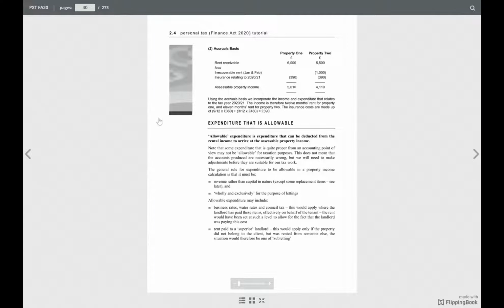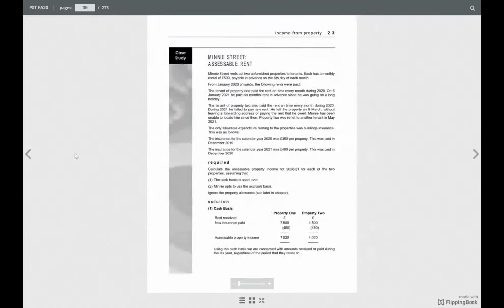So what does it mean? Suppose it is on accrual basis, then your rent for the whole year should be included, right? But suppose a tenant started in June instead of April. So April and May it was not rented, right? It is irrecoverable, so that rent you can deduct. Or if the tenant has left and it is not recoverable. So yes, we can do a quick example. This example was good.